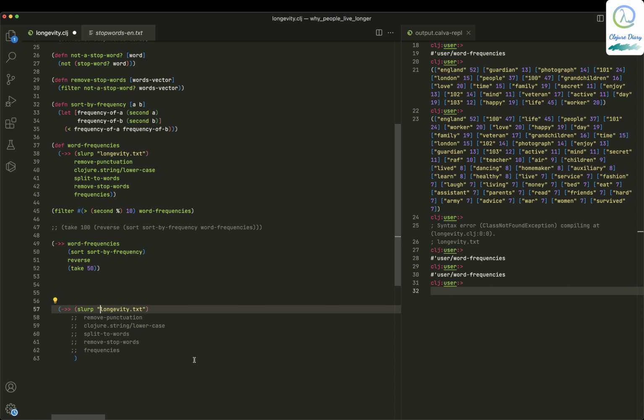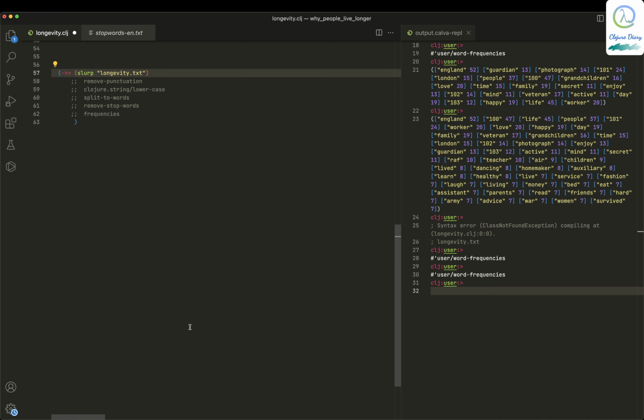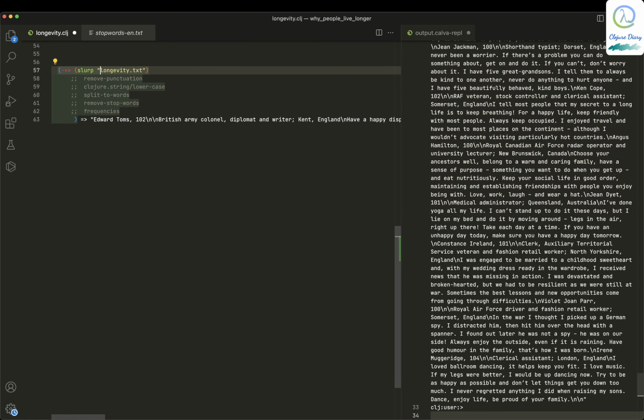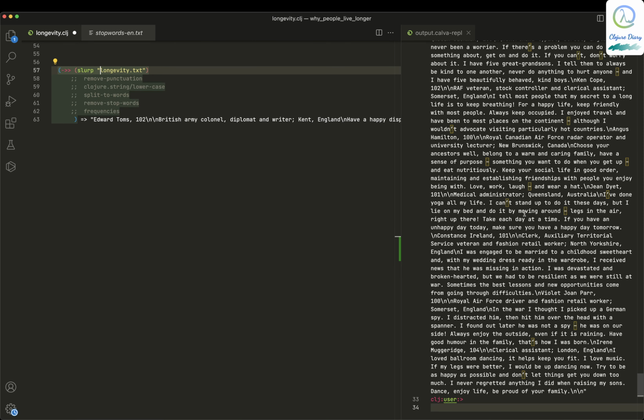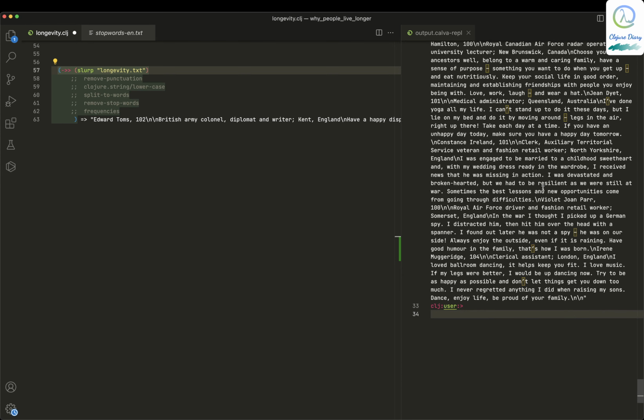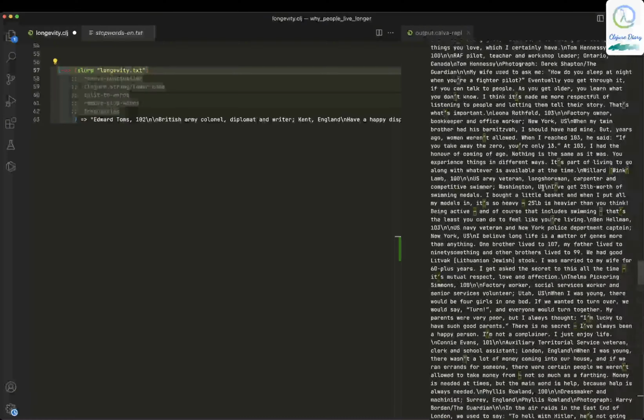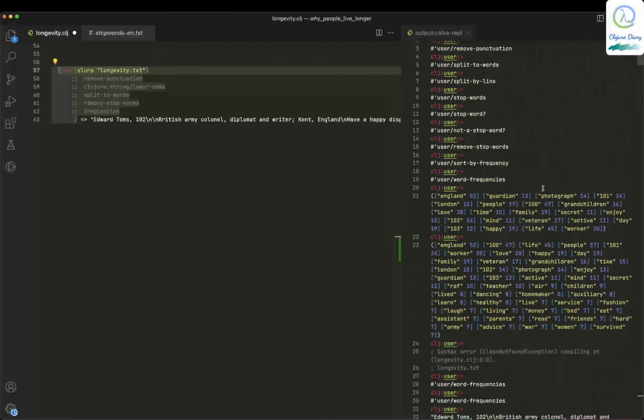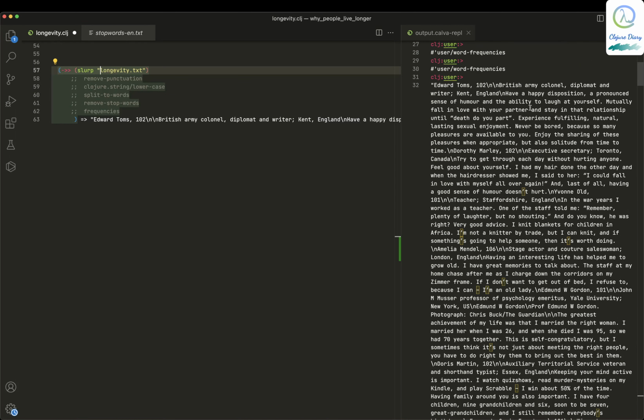So right. So now what I'm doing is in this slurp command, slurp is part of Clojure. All I'm doing is reading the entire text over here, right? So it just reads the entire text and it just gives you, right? So that's how it is. So the entire text you just get it.